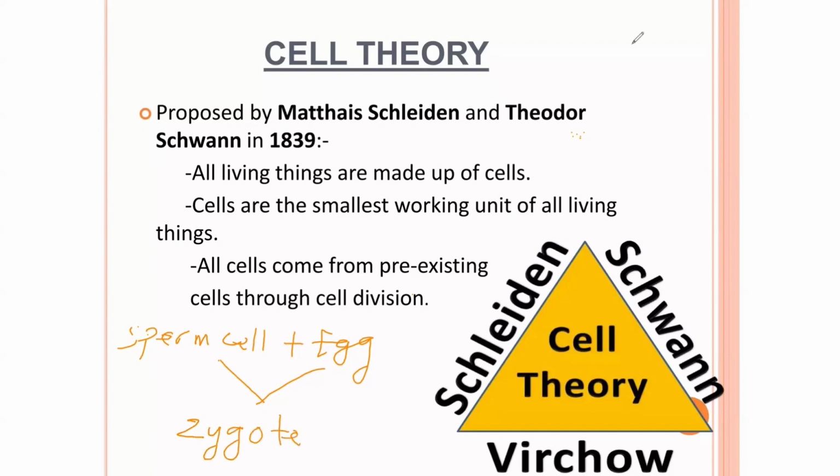Sperm cell and egg cell will give us a zygote, and a zygote is a single cell. It's a single cell on its own.